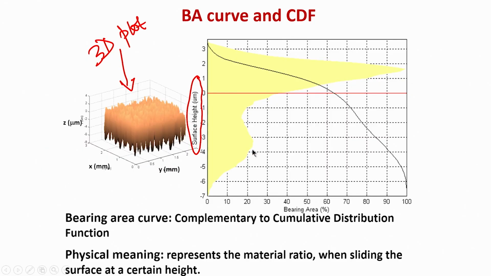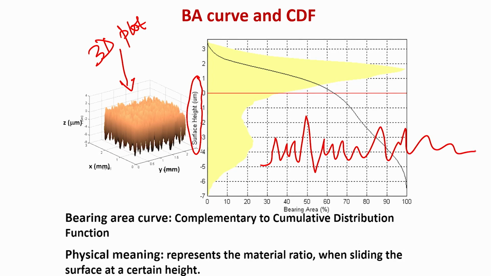If you put the surface height at 3 micron or 2 micron, then you see that at least 15% of the material will be under the plane passing through 2 micron height from the mean line.